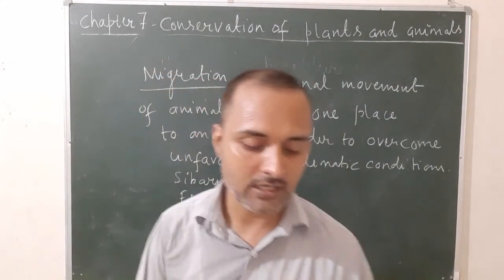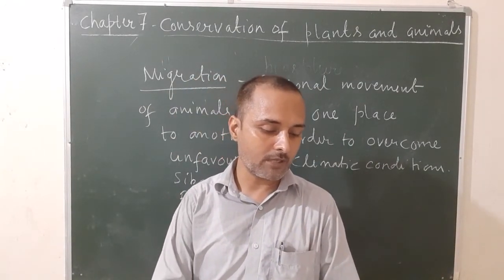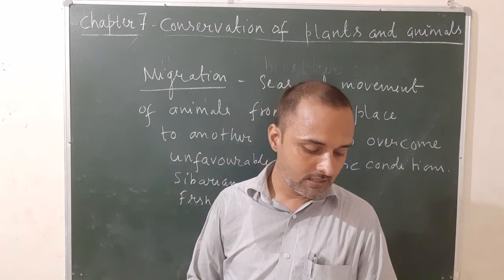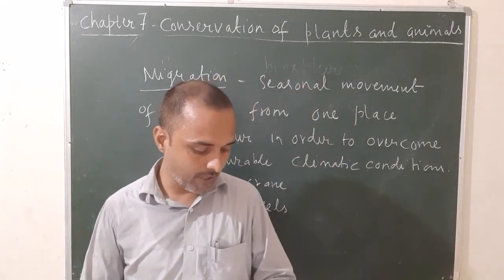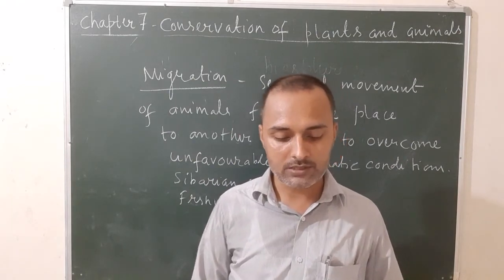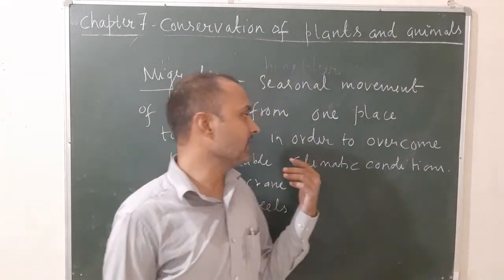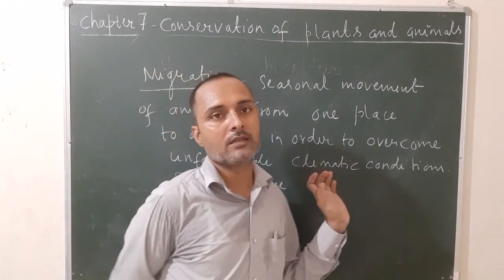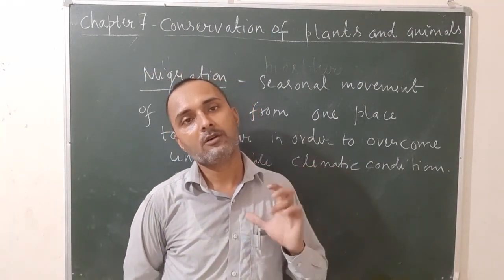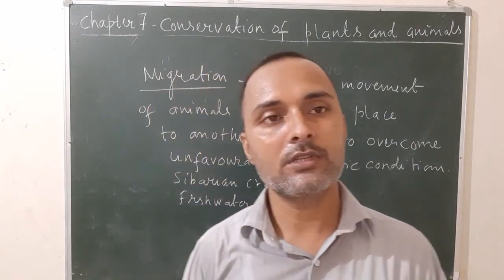Okay, in the next class we will discuss the last topic of chapter 7, that is recycling of paper, reforestation, and save biodiversity, save life. So try to revise, and in the next class I will complete this chapter. Then we will discuss the various exercises related to this chapter.